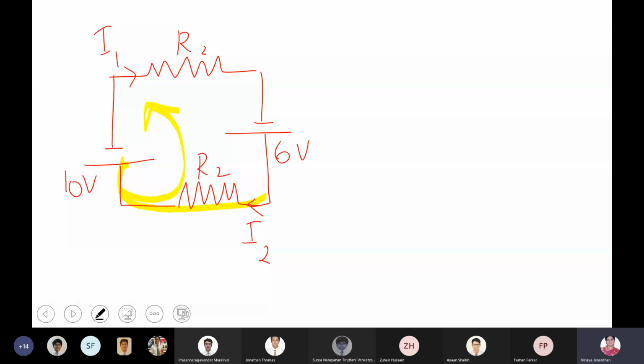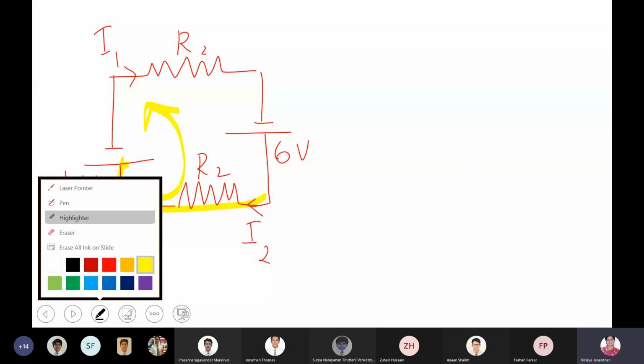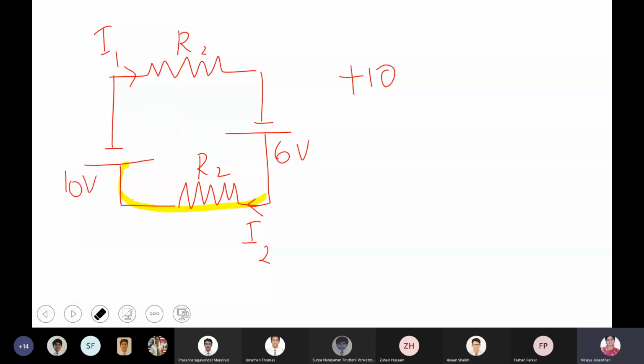No, I just wrote I1. Otherwise, it's just a random circuit I've given you. See how the current will flow from positive to negative. Current will flow from the positive terminal of the battery to the negative terminal. So in this circuit, the 10 volt battery is sending the current in the anti-clockwise direction. So then is 10 volt positive or negative? Positive.